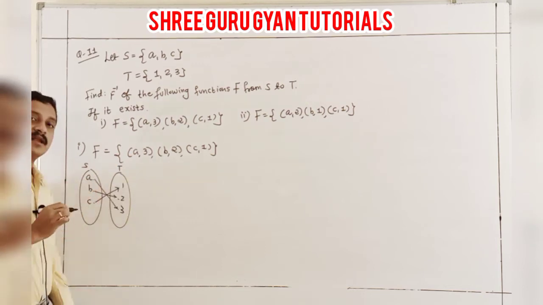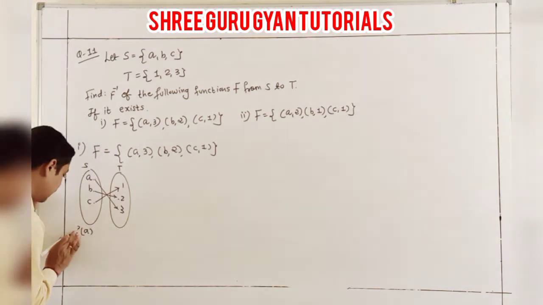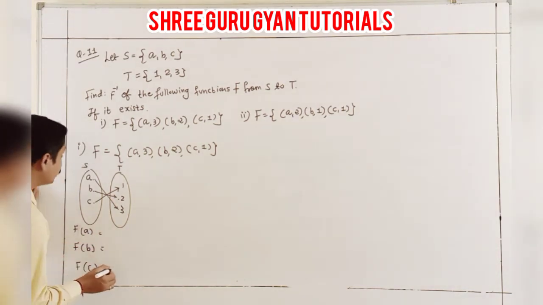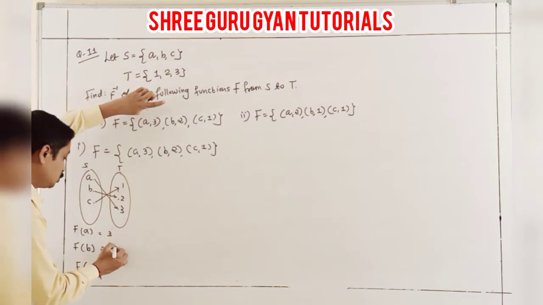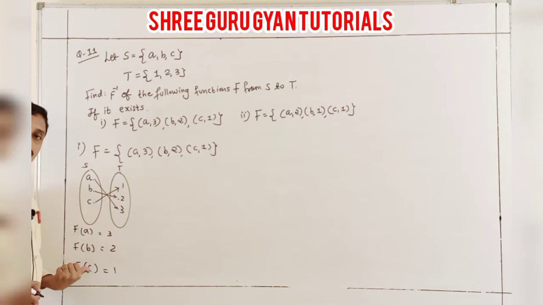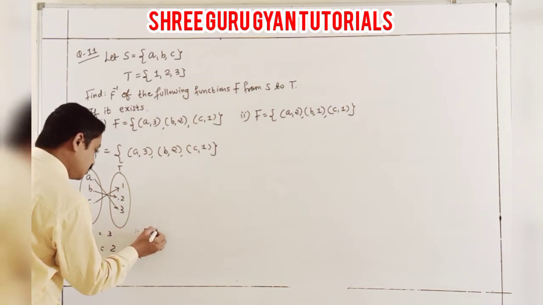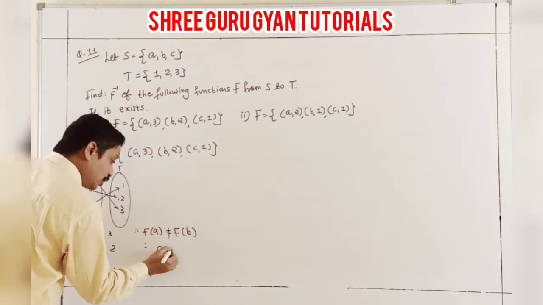These are to be checked first: F of a, F of b, and F of c. What do we get? F of a, here 3, 2, 1. It is a one-to-one function. Yes. So F of a is equal to F of b, is it written? No. So a is not equal to b already.